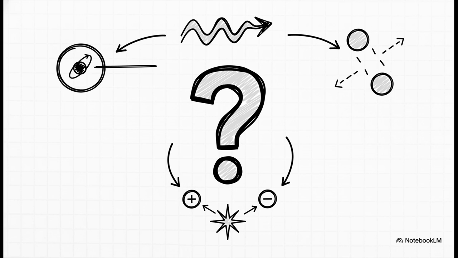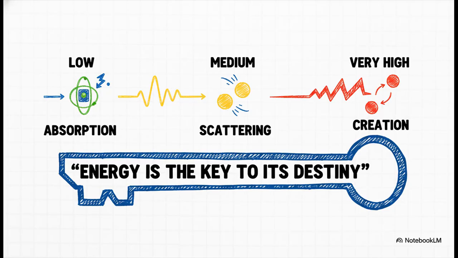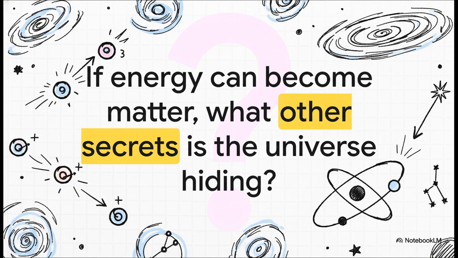So what's the one thing that decides which of these 3 fates a photon meets? Well, this chart kind of sums it all up. The photon can disappear, bounce, or become matter, and what it does all comes down to just one thing: how much energy it has. Yep, the photon's initial energy is the key. Low energy gets absorbed, but super high energy creates matter. So if energy can literally become matter, what other insane secrets is the universe hiding from us?